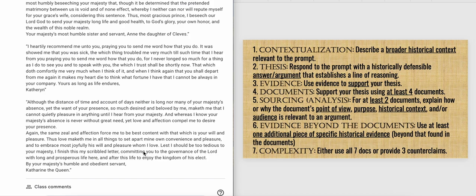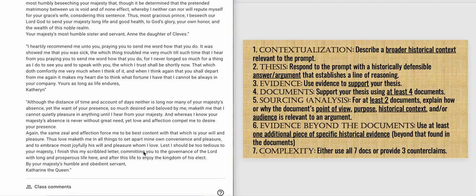You'll say something like, his wife Jane said this, which shows that she forgave him, etc., etc. And then after you provide that evidence from a document, at the end of that sentence, in parentheses, you put the document number. You say Doc 3, Doc 4, whatever it is.